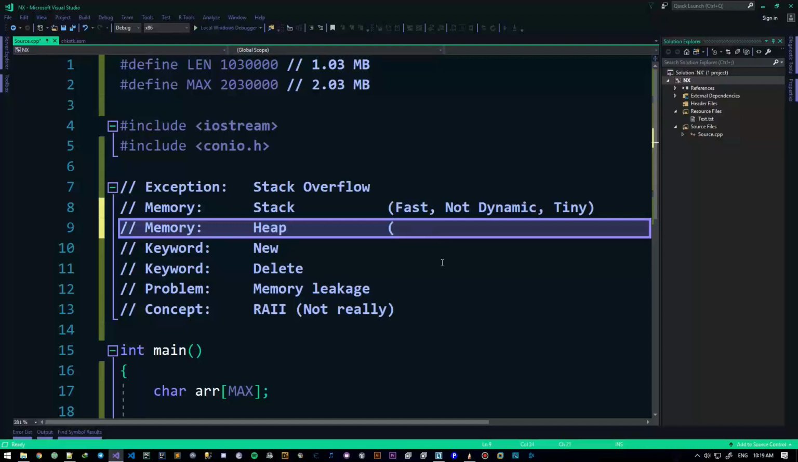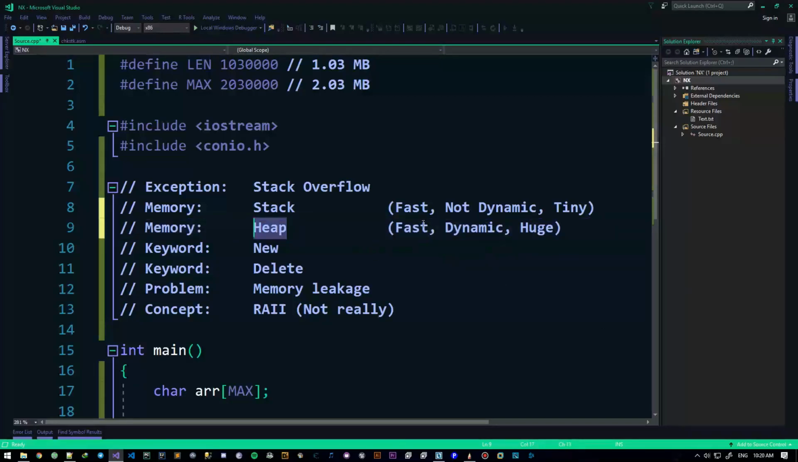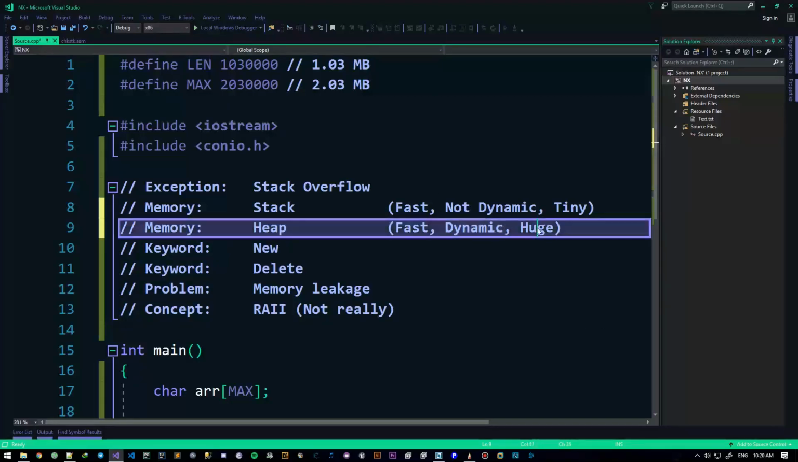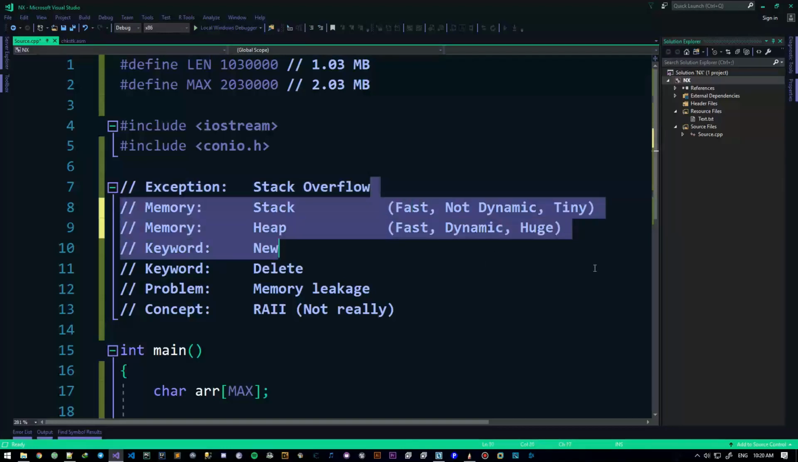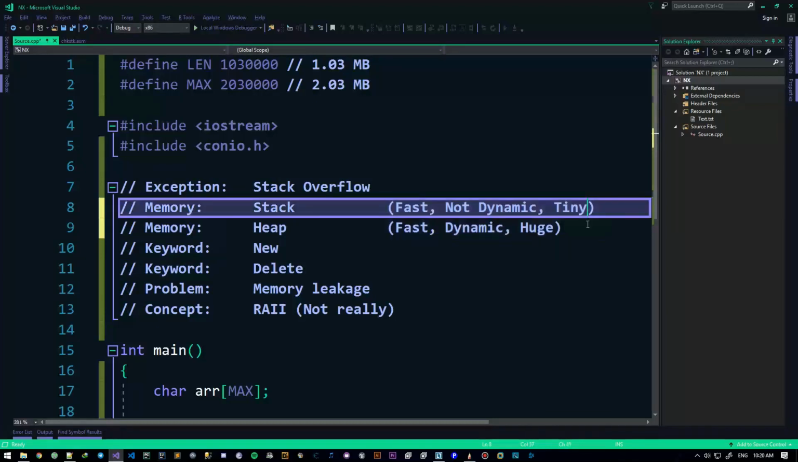Now Heap is a bit different. It's also pretty fast, it is dynamic, and it's huge. It's almost half of your entire RAM. Sorry, I said stack, it's Heap. So it's super fast, it's dynamic, and it's huge. They're both equally fast. Maybe stack is a bit faster, but it doesn't matter. So these are the different types of memory that we care about.